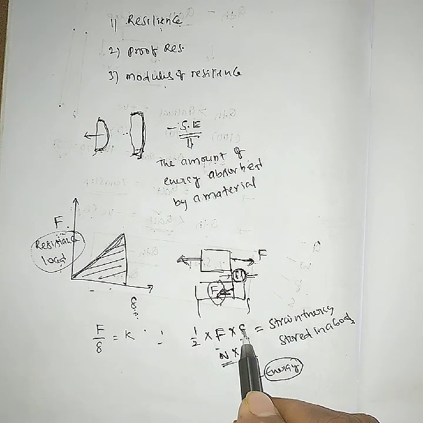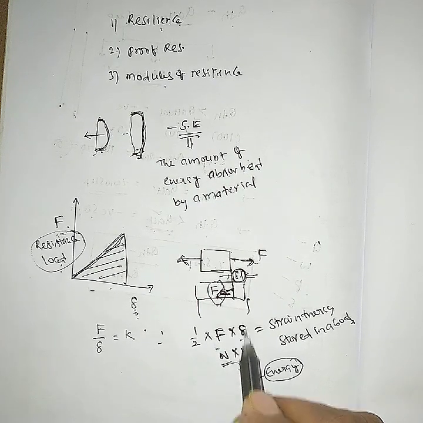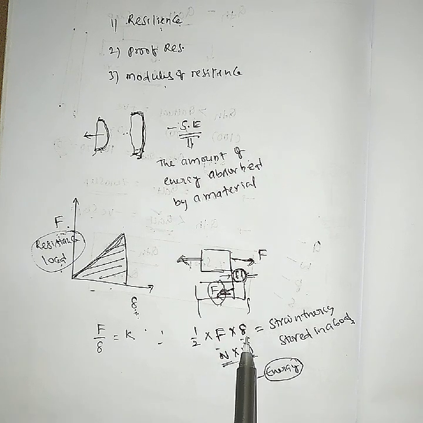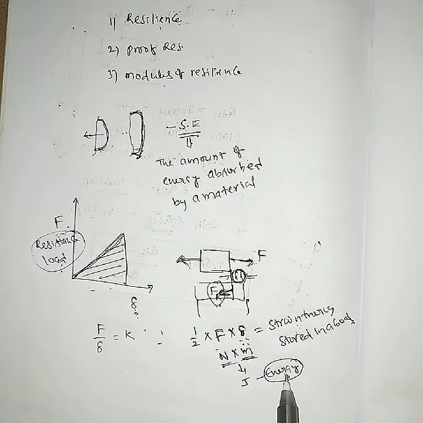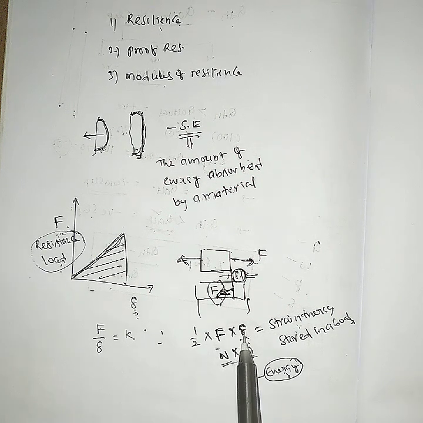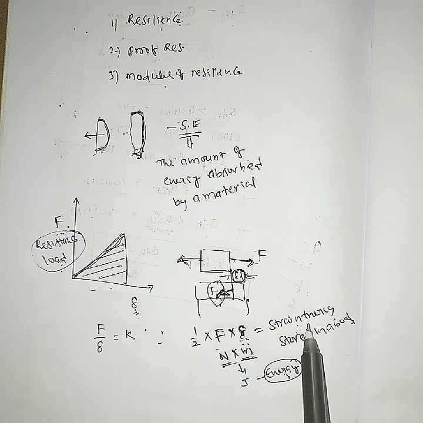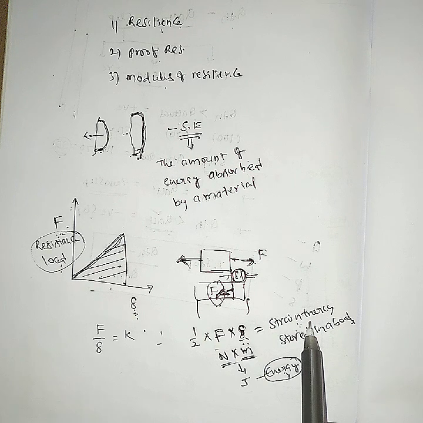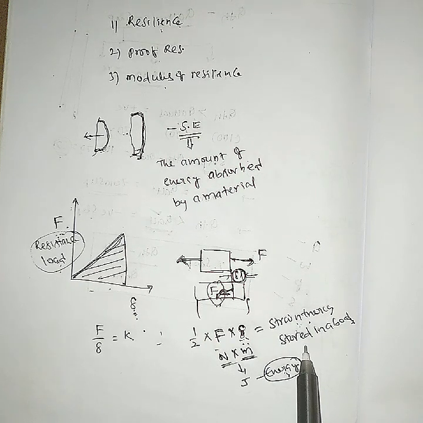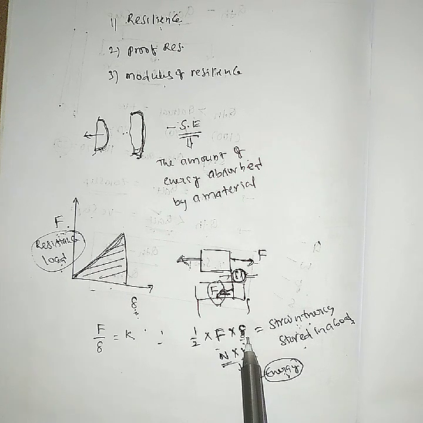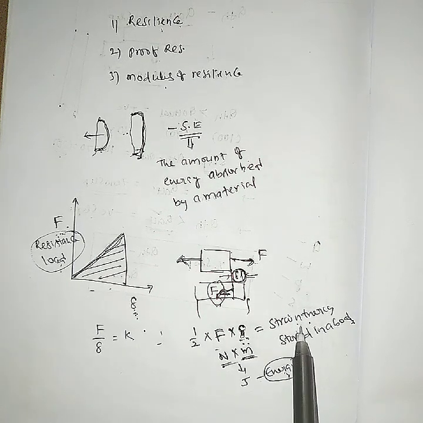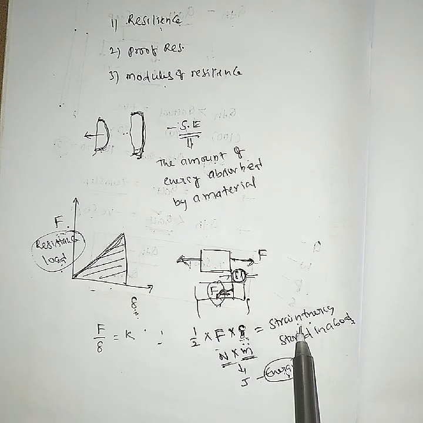Because of the deflection, when deformation happens, strain energy comes here. That is the representation. Actually, energy can exist in different ways, but strain energy means that when a deflection comes, at that time the strain energy comes. That is storage of energy in your body. Deflection comes, strain energy comes. In the form of deflection, it is strain energy.